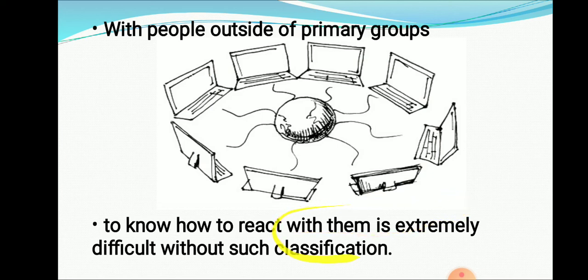The answers to how to behave, how to react, which kind of relation I should maintain with persons outside of our family, all these things we get through stratification. Okay. So it simplifies the man's world for maintaining relations with the community or society. So those are the four functions of stratification.